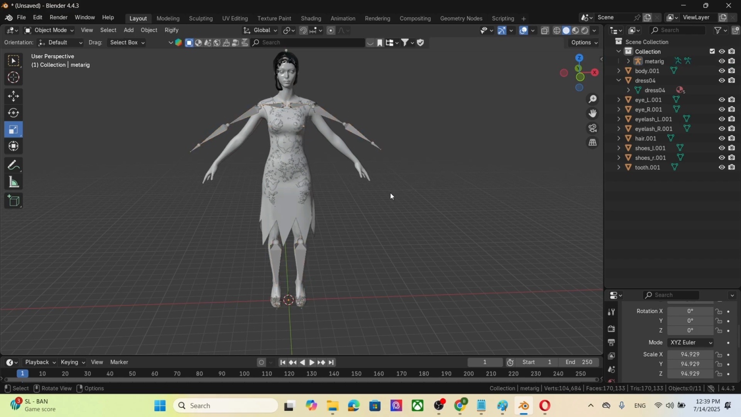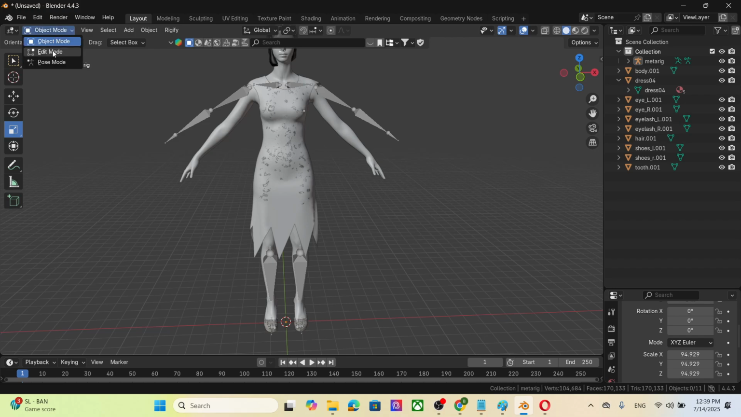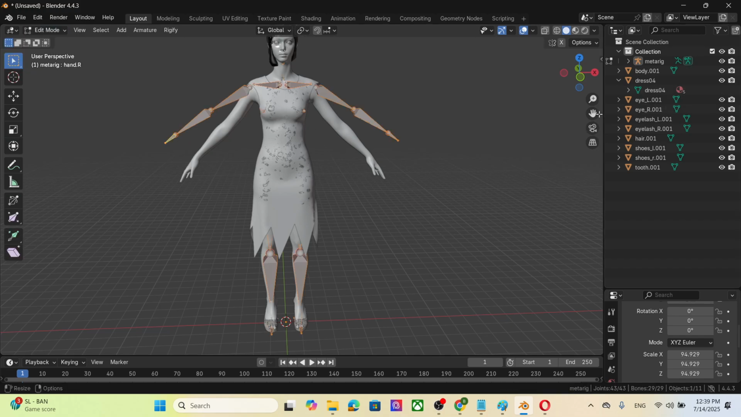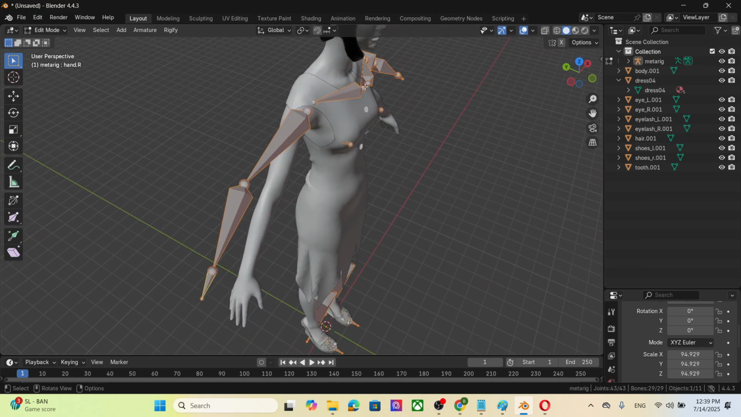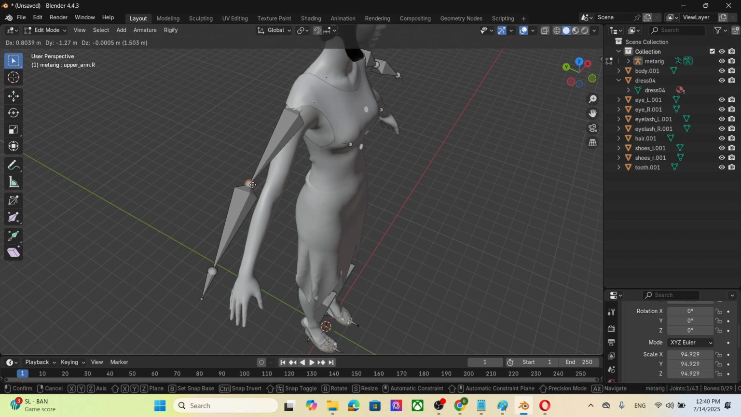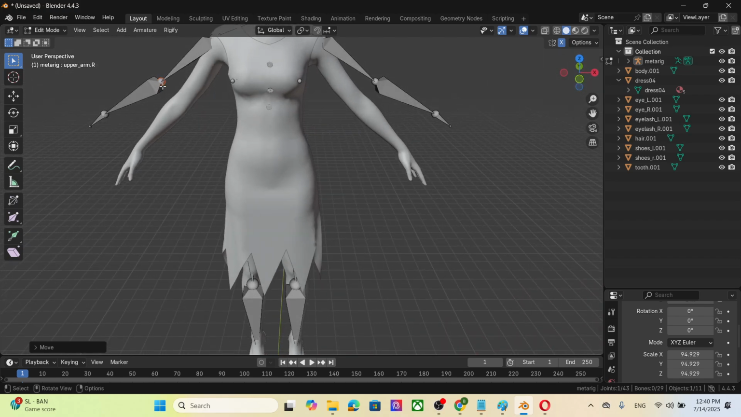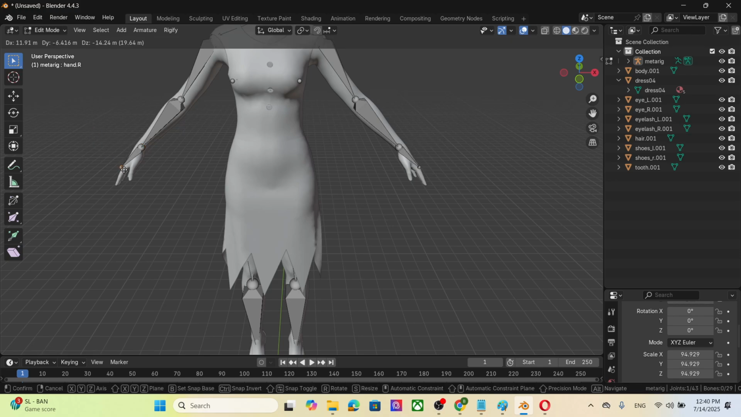Okay. So now we go to edit mode to edit our bone. Okay, so now you select the point here. Okay, we turn on the mirror here to modify one side, and then both will be moved as well. So you move with G, inside your mesh, your body mesh.